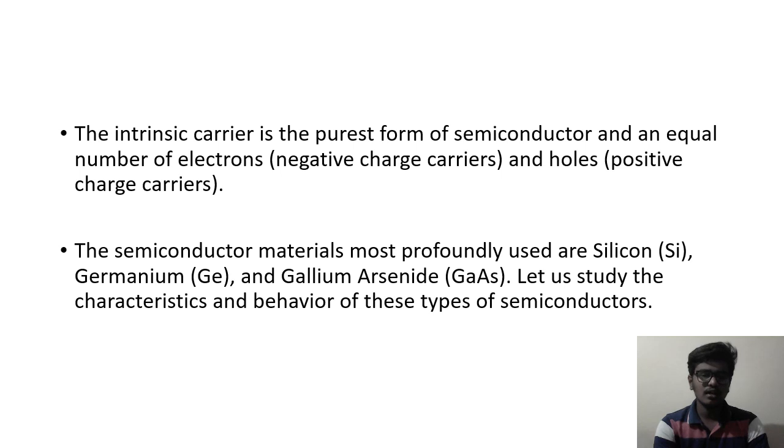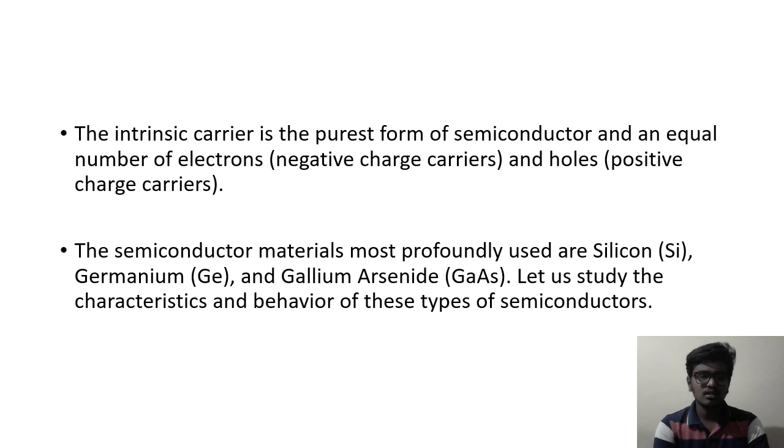The intrinsic semiconductor is the purest form of semiconductor, with an equal number of electrons, meaning negative charge carriers, and holes, meaning positive charge carriers. The semiconductor materials most profoundly used are silicon, germanium, and gallium arsenide.